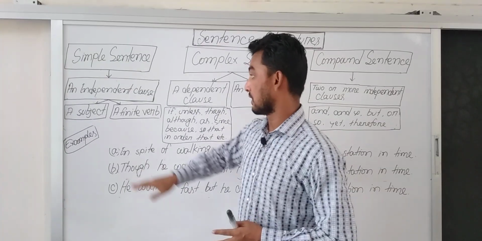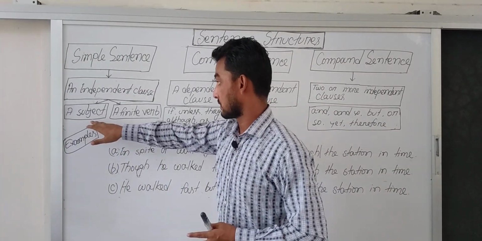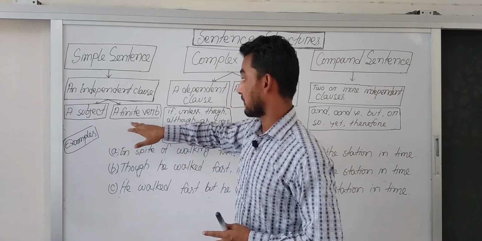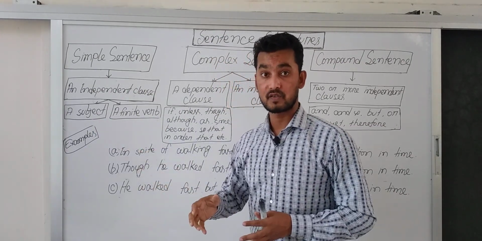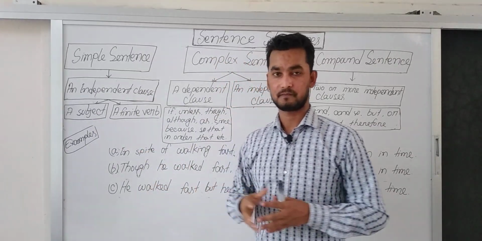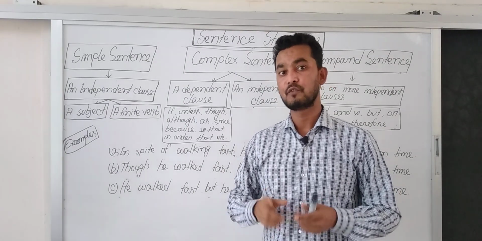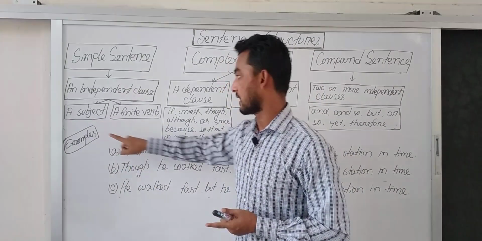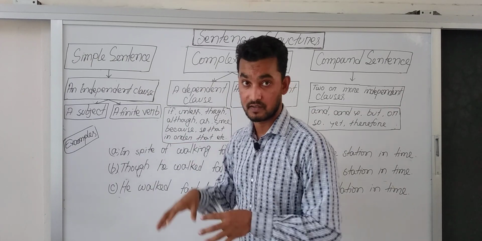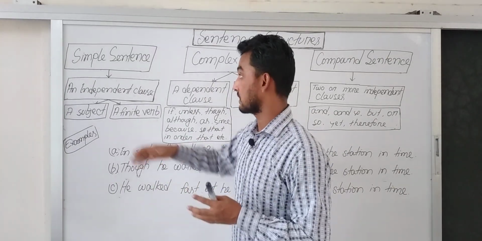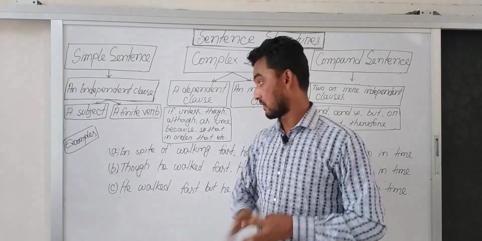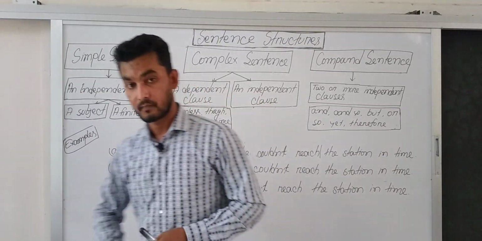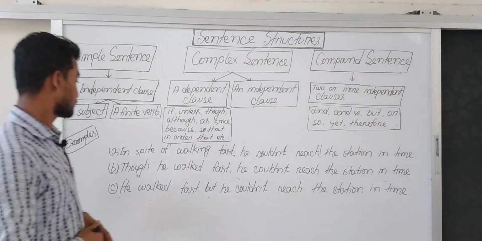And you can remember that a subject and a finite verb will comprise a simple sentence. Okay? If you find a subject and a finite verb in a sentence, at that time you can call it a simple sentence. There is an example of simple sentence.